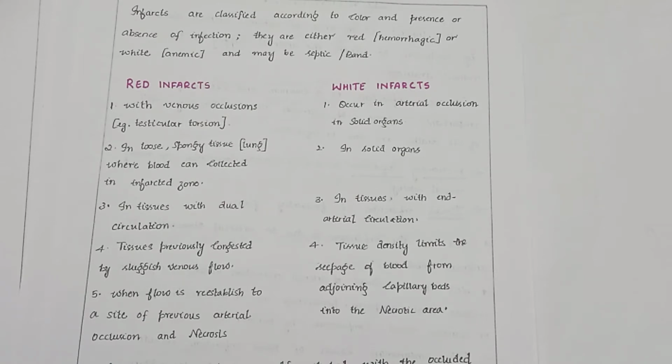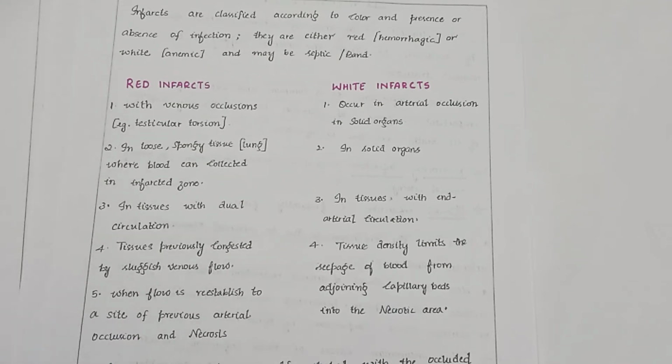Red infarcts are more common in tissues with dual circulation, that is, lung and liver. Tissue previously congested by sluggish venous flow is seen in red infarcts. When flow is re-established to a site of previous arterial occlusion and necrosis, red infarcts occur.